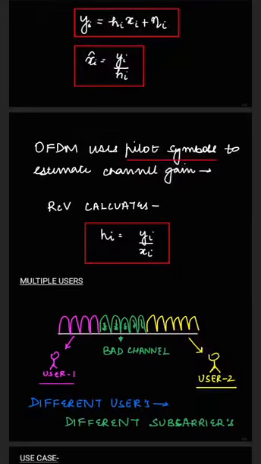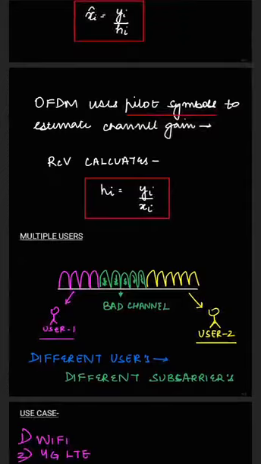Another advantage is channel estimation. OFDM uses pilot symbols to estimate the channel gain, and at the receiver side we calculate the value of Hi by using Yi divided by Xi. So this is how we achieve channel estimation as well.